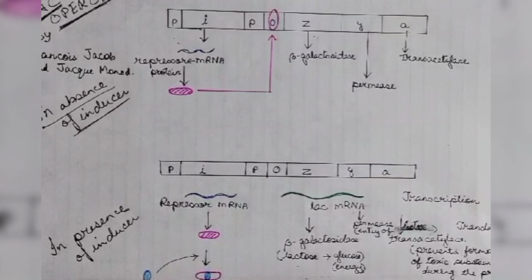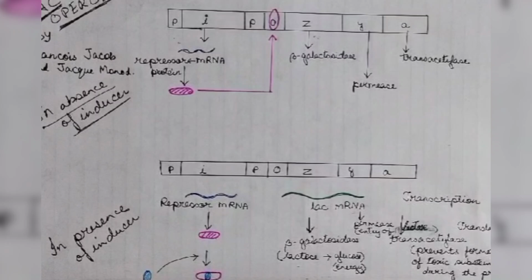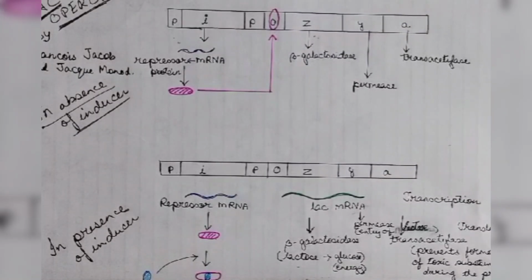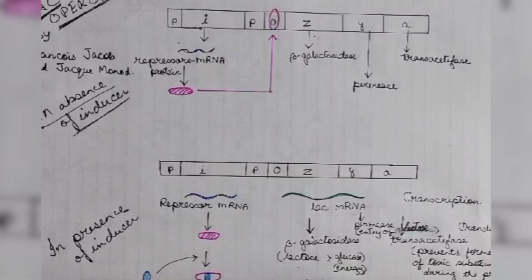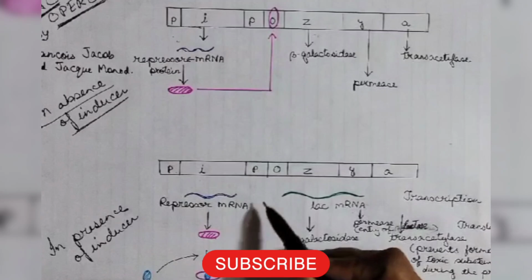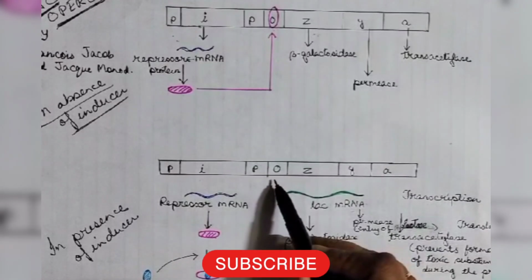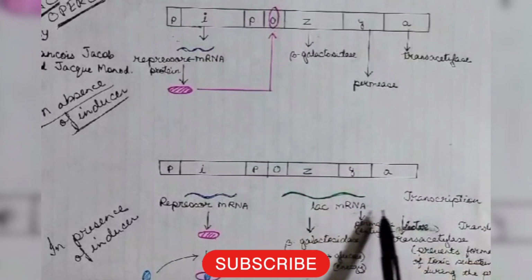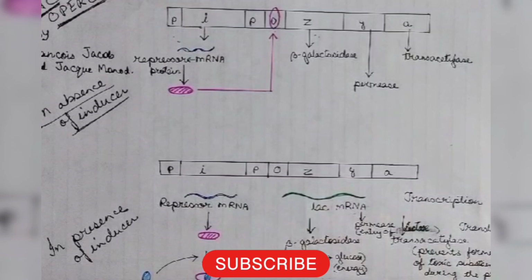So when the inducer lactose binds the repressor protein, what will happen? The inducer lactose is binding with the repressor protein, and hence the repressor cannot block the pathway and the transcription process will be carried out.